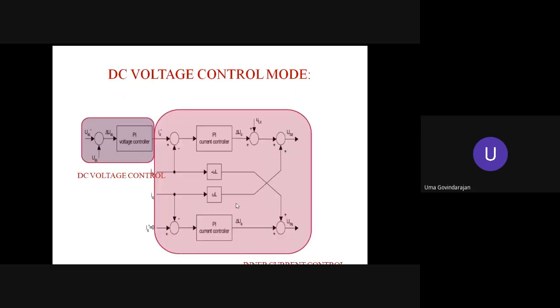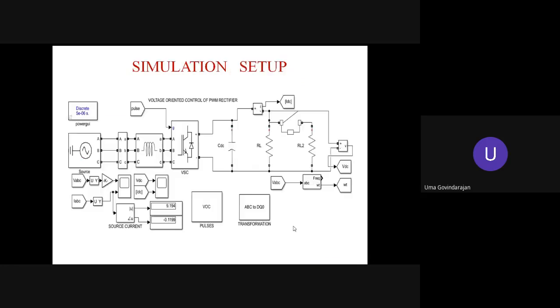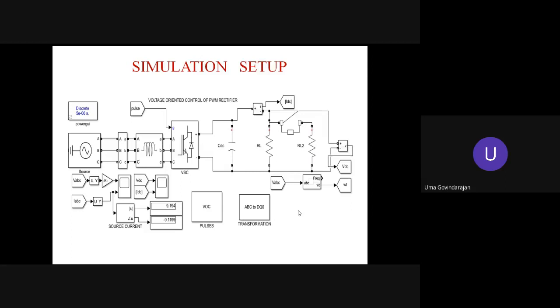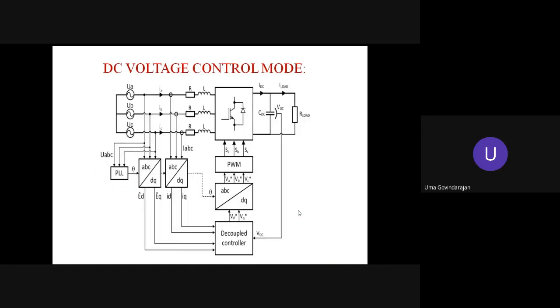This is a DC voltage control loop. This is where the PI controller takes VDC and IDC, and it will generate the VD reference and ID reference. Using this cross coupling, we'll be generating the voltages USD and USQ. It's a very standard vector control scheme we have adopted. This USD and USQ can be transformed into the ABC frame to generate the modulating signals for the three-phase VSC.